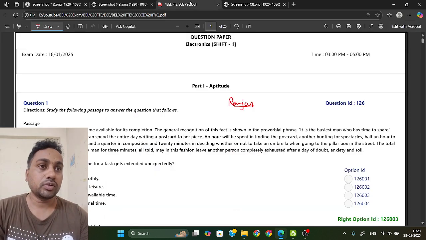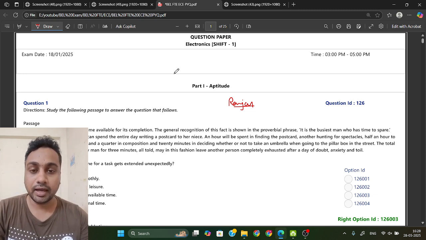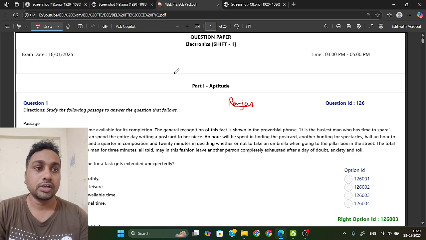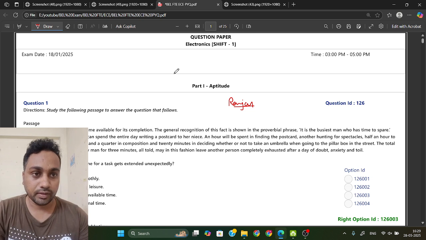Okay. So this exam actually happened on 18 January 2025. This is for the electronics paper. And in the FTE exam, they asked concept based questions. So if you solve this paper, and whatever I am going to discuss today, if you note that down and see how they have given concept based questions, and the MCQ options also they gave concept based, just complete this one.